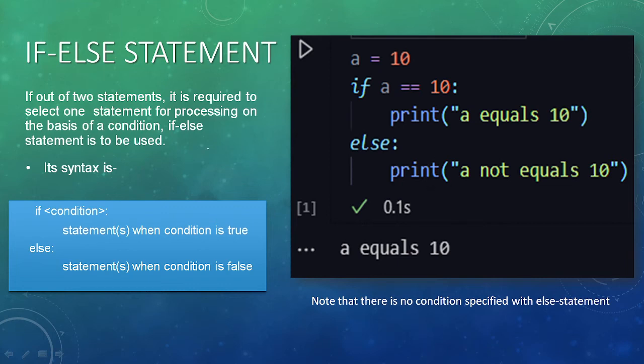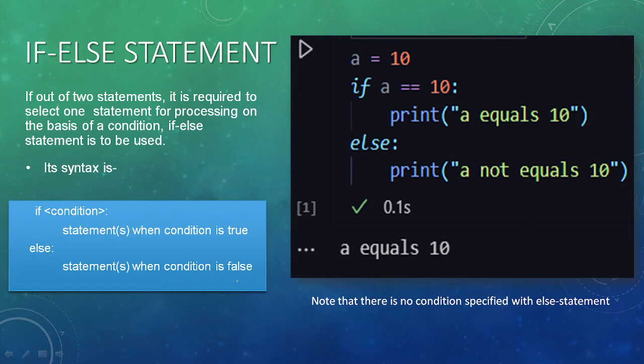In the syntax, we can see that it has two parts. When the condition is true, which block is executed? The if block. If the condition is false, what is executed? The else block. So we say that in an if else statement there are two blocks: if the condition is true, then the true block gets executed, and if the condition is false, the else block gets executed.